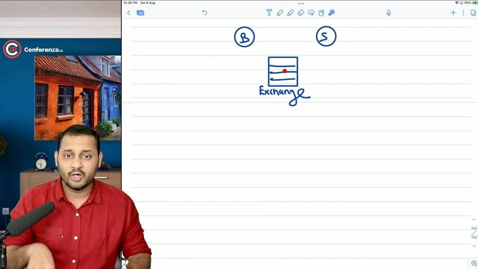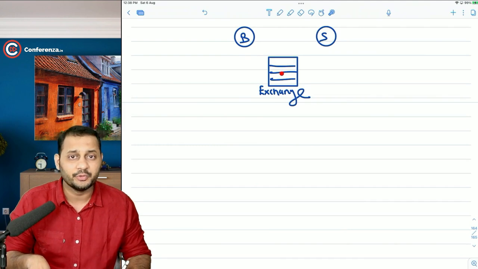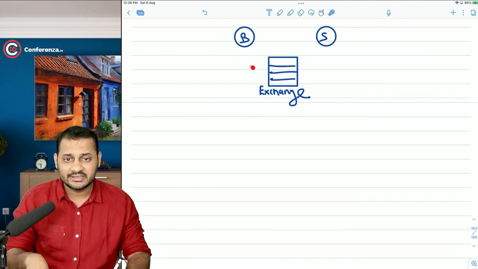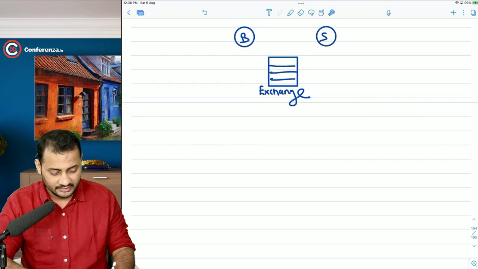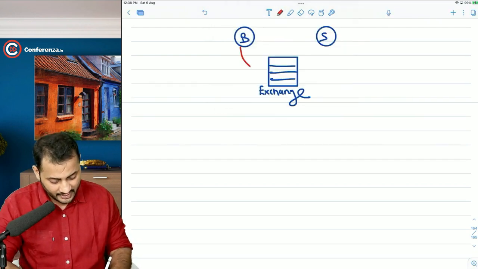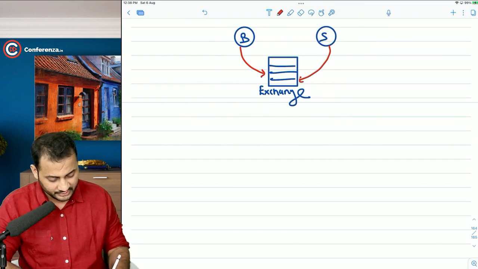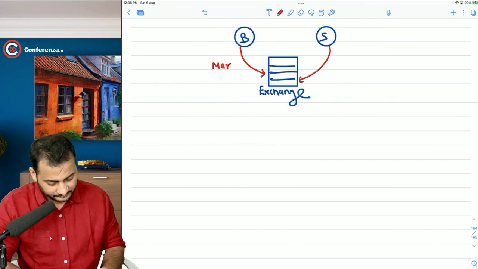So to avoid the loss, the exchange is going to make sure that it takes a deposit from the buyer and the seller as well. So what is going to happen? The buyer will pay and the seller will pay the margin. This is called margin. It is nothing but the deposit.